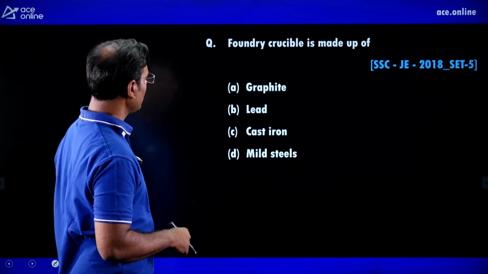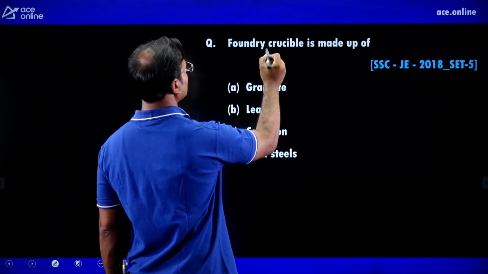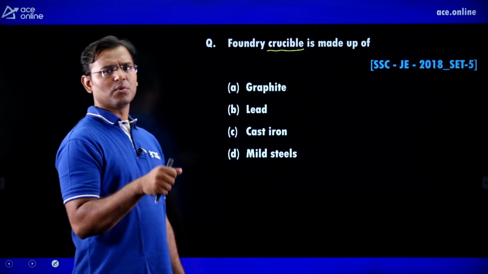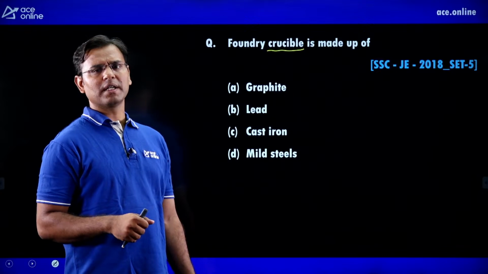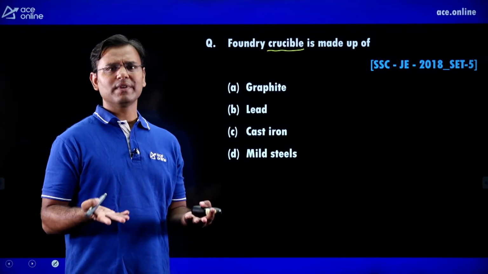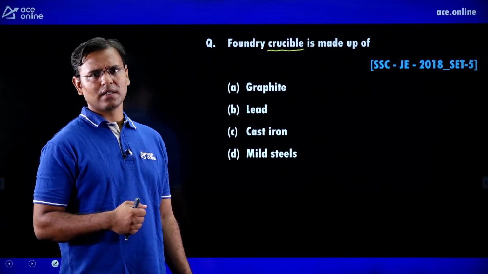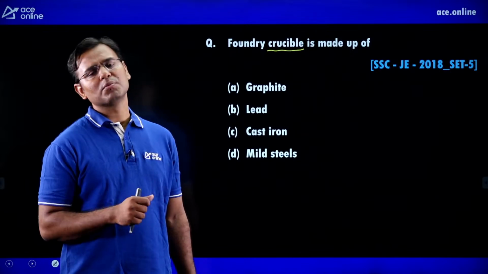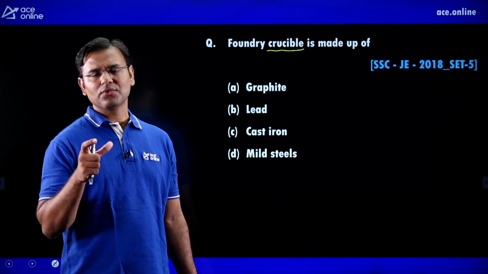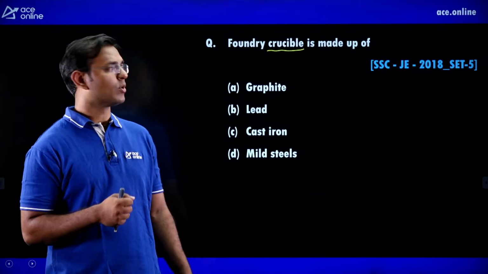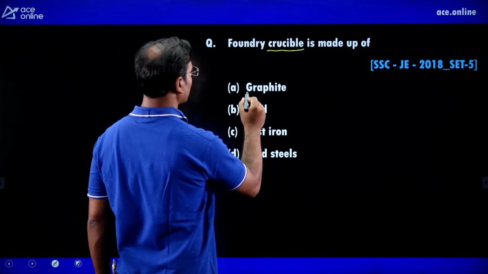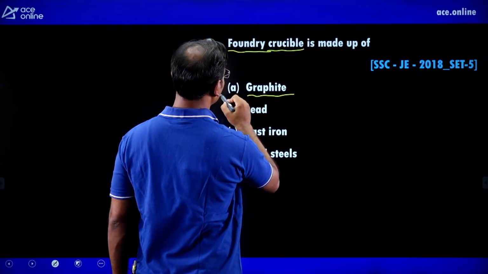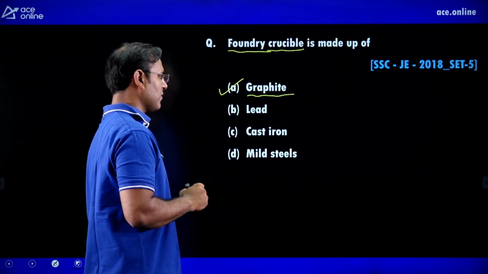Next, foundry crucible is made up of. Foundry crucible means, guys, always we are telling that we are pouring the molten metal, but what device are we using to pour the molten metal? Means in which device are we collecting that molten metal? There is one jug, one mug, in which we are collecting the molten metal, and that is made of graphite. Then it is known as foundry crucible, and that foundry crucible is made of graphite.